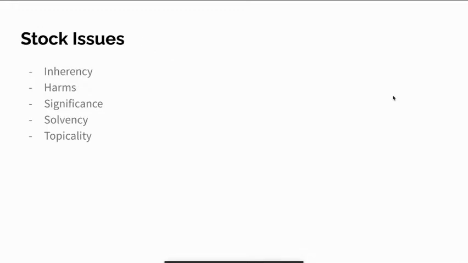So stock issues. Stock issues are things in policy debate that the AF needs to fulfill essentially in order to win. There's 5 things. First is inherency. Inherency is an argument about why the harms presented will not be solved in the status quo. There's a couple types, things like structural inherency, attitudinal inherency. Structural inherency is essentially an argument that says something like a law is currently in place that stops the plan from being passed. Attitudinal inherency is just like the attitudes of people are against the plan right now. These aren't super important. The AF just needs to have inherency.